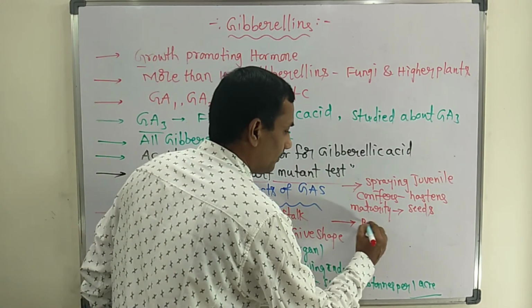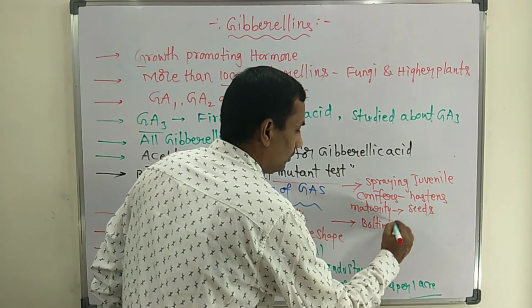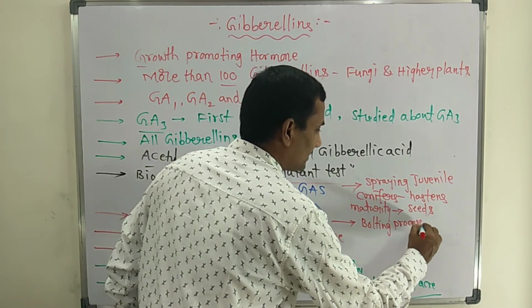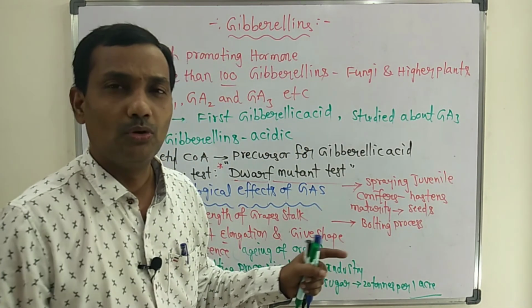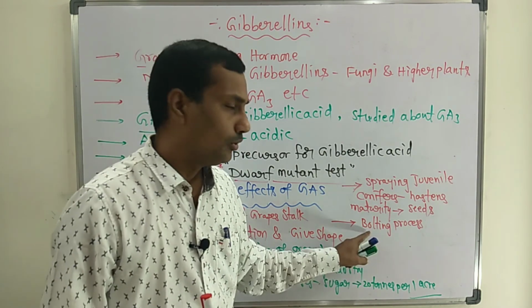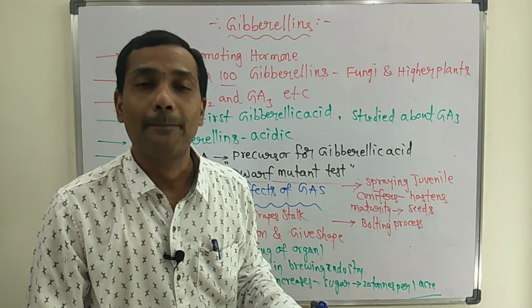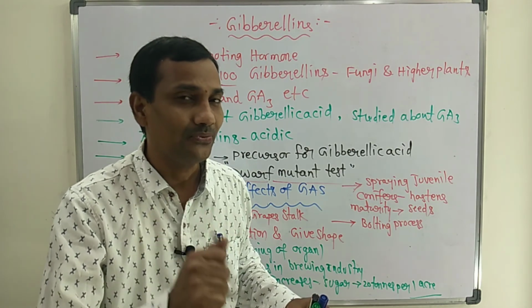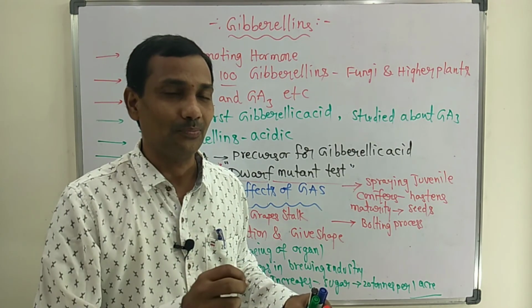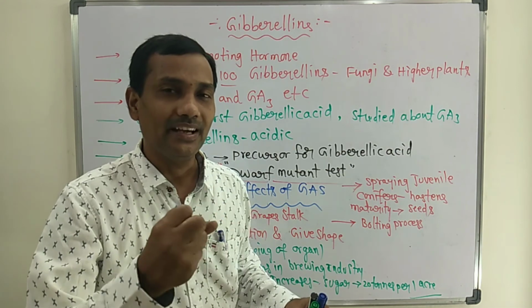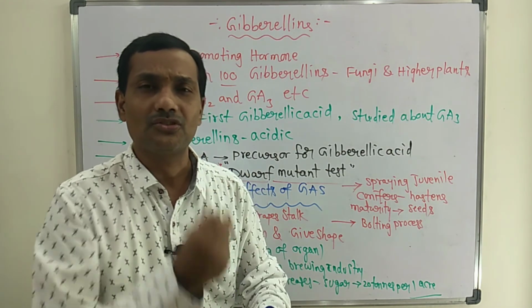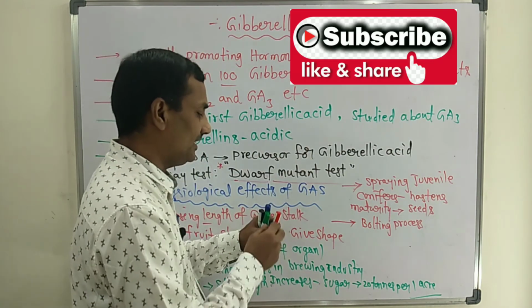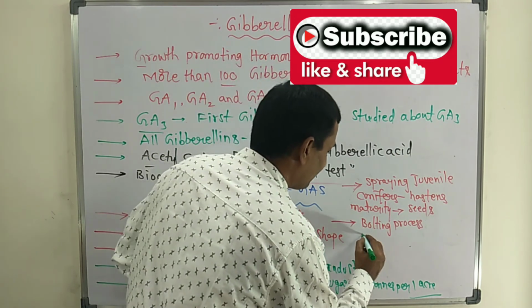Gibberellins also play an important role in the bolting process. Bolting means the rapid internodal elongation just before flowering. That sentence is important: rapid internodal elongation just before flowering, especially in a few plants.